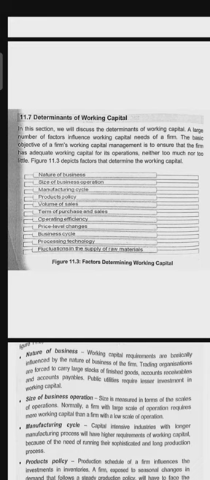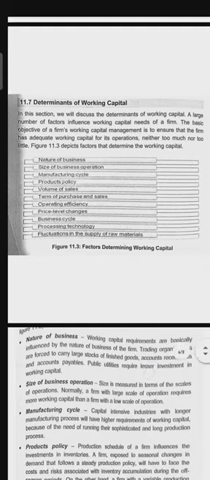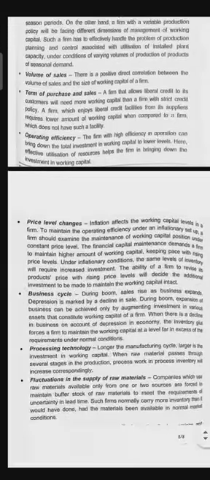The nature of business will affect the working capital. The size of the business operation will affect the working capital. Manufacturing cycle will affect the working capital. Products policy will affect the working capital. Volume of sales, term of purchase and sales, operating efficiency, price level changes, business cycle, processing technology, fluctuations in supply of raw materials. All these are the factors which affect the working capital.